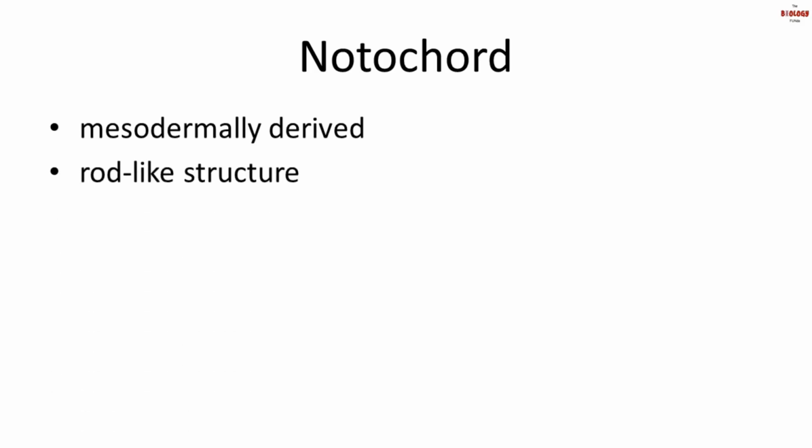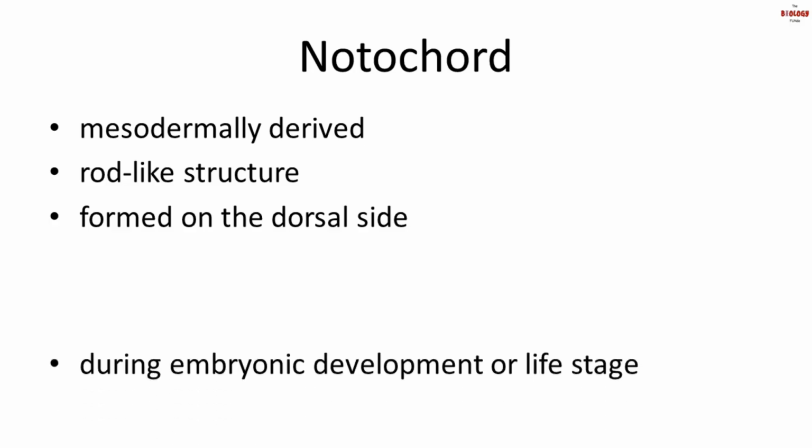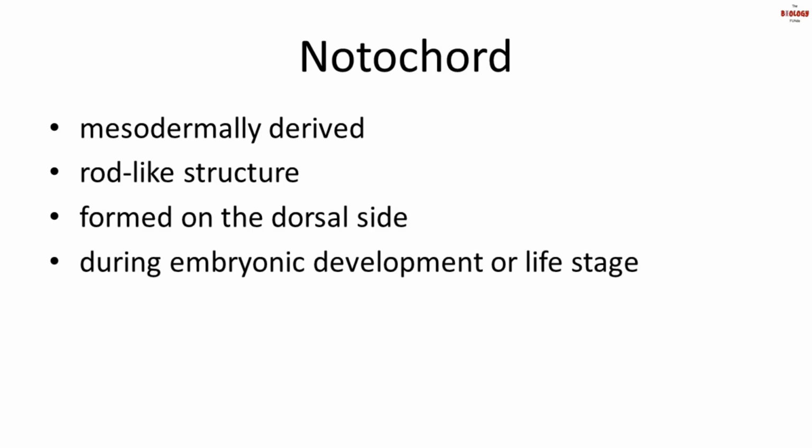Lastly, we have notochord. Now, what is notochord? This is derived from mesoderm and it is a rod-like structure which is formed on the dorsal side of the organism and it is found during the embryonic development or the life stage.